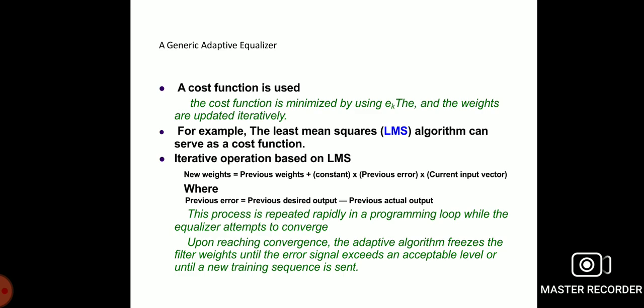This process is repeated in the program loop while the equalizer attempts to converge. Upon reaching convergence, the adaptive algorithm freezes the filter weights until the error signal exceeds an acceptable level or until a new training sequence is sent.